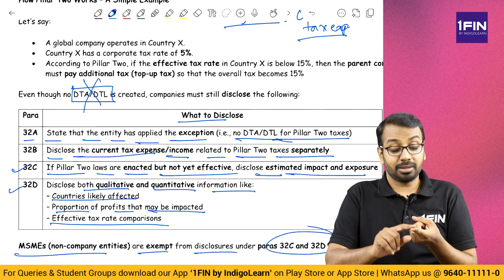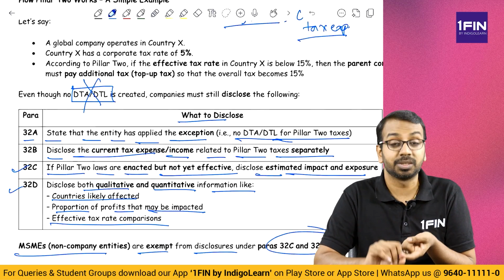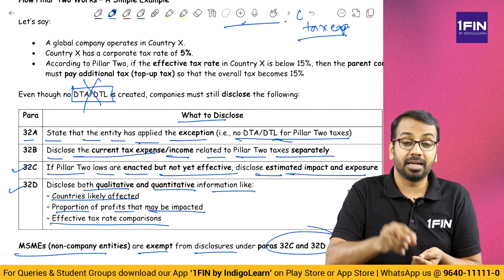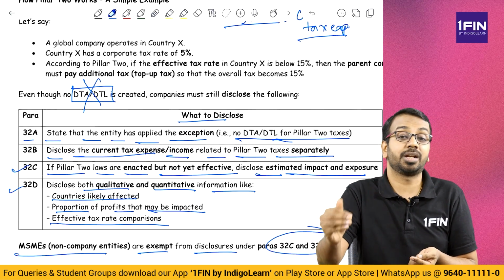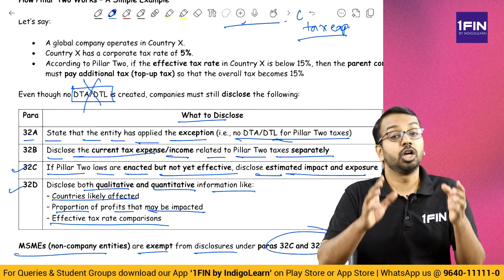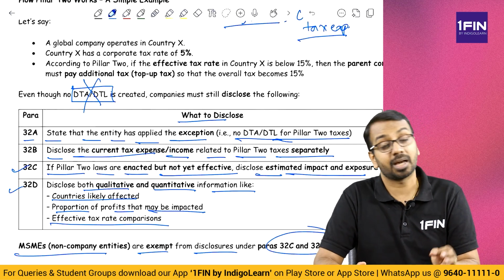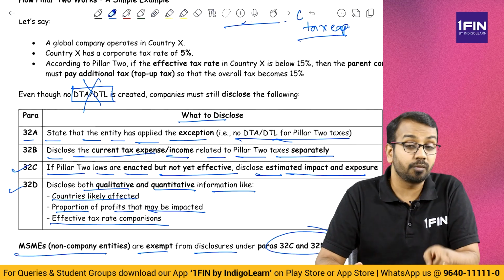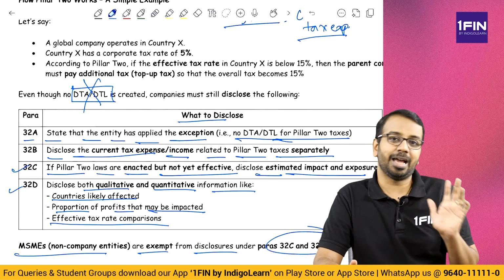Just that you need to remember, there is something called Pillar 2 taxes, where the parent has to pay tax if the subsidiary is paying less than 15% taxes. As far as AS 22 is concerned, you will account for current tax expense and current tax benefit, but you will not account for deferred tax assets and deferred tax liabilities.